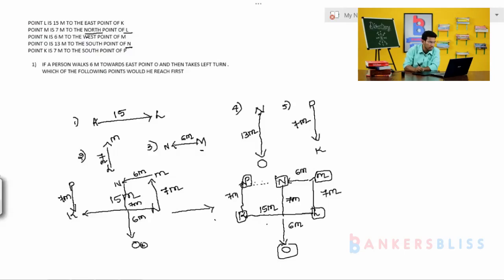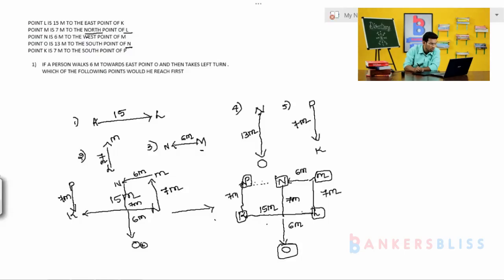Look, guys. See here the question: if a person walks 6 meter towards the east of O. This is the point O, guys. So at this point the person is starting. Then what next? He moves 6 meter. Look here, guys.